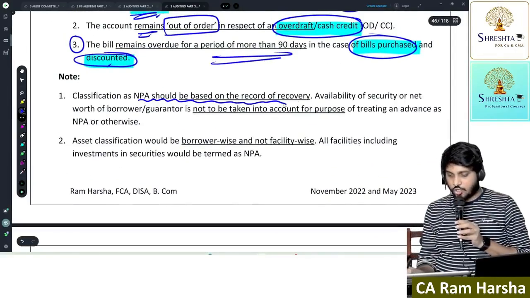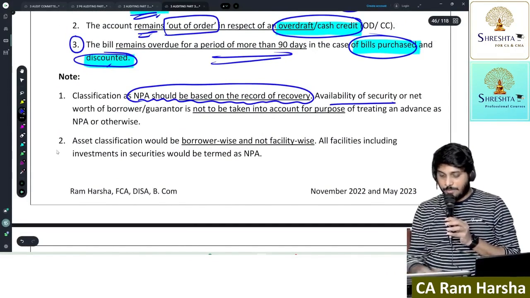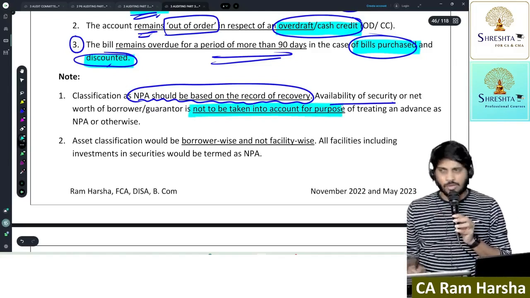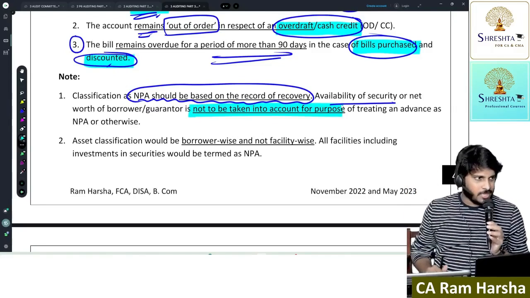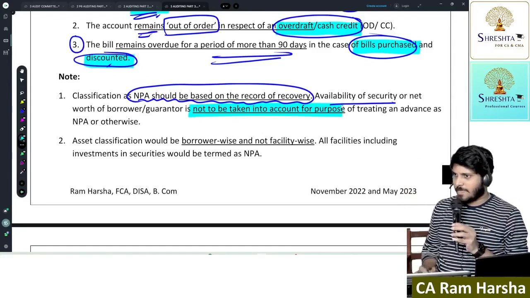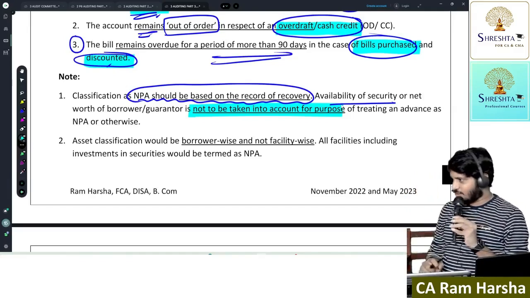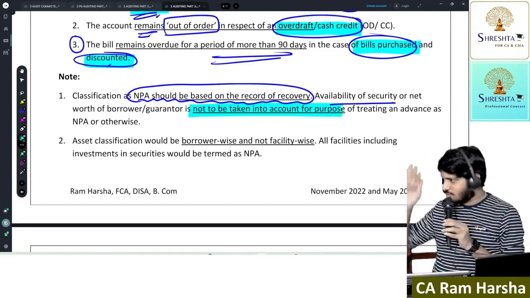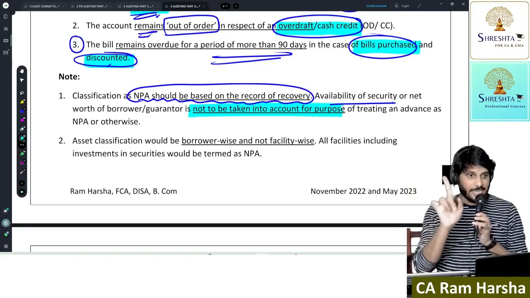Now, remember, NPA classification should be based on record of recovery. Availability of security is not to be taken into account. What do you mean by that? I gave a car loan. The car value is 25 lakhs. I gave only 15 lakhs loan. The EMI was 25,000. The customer defaulted. More than 3 months over. 90 days crossed. I should straight away treat it as NPA.